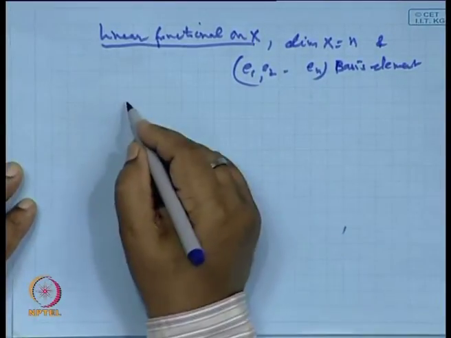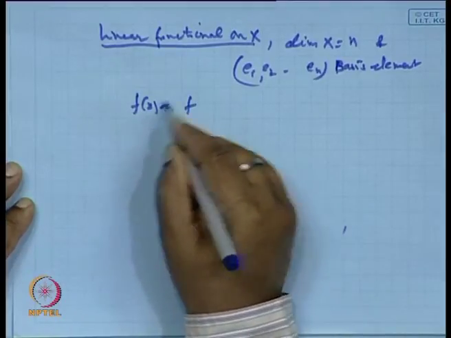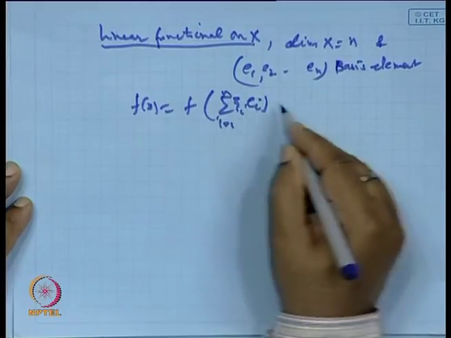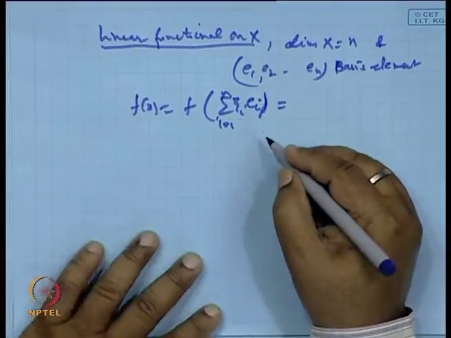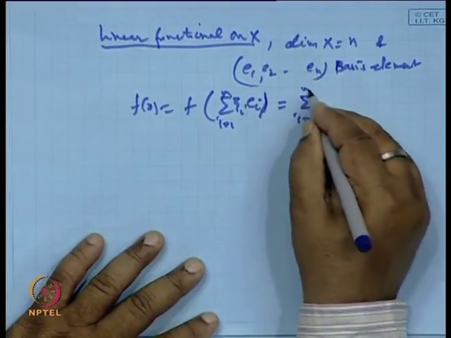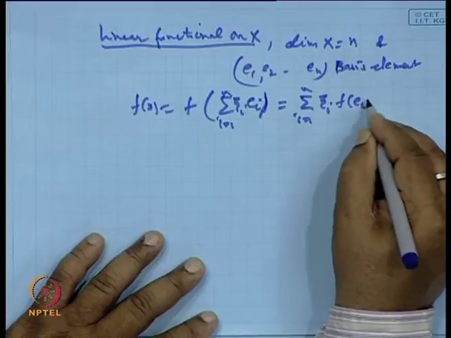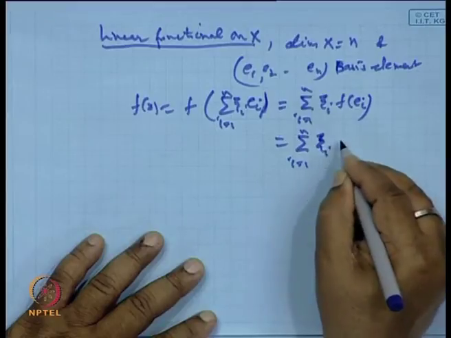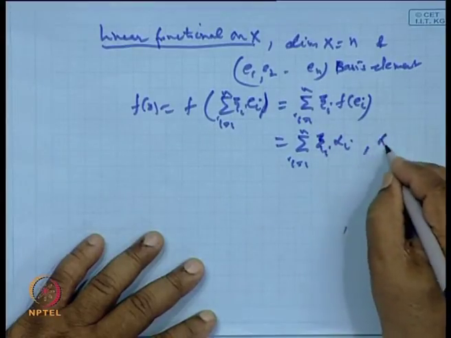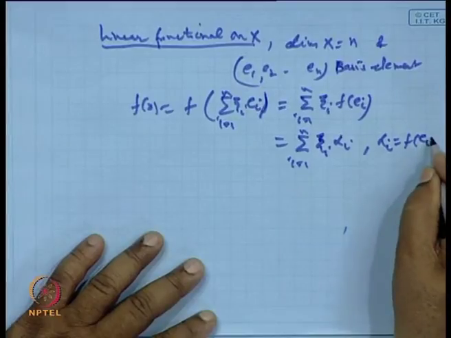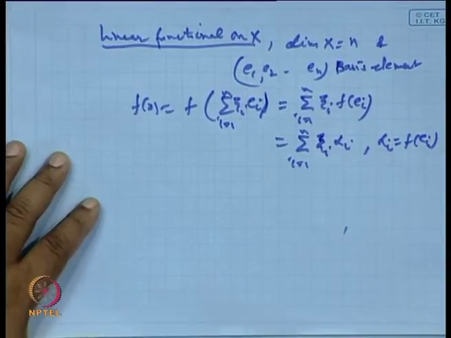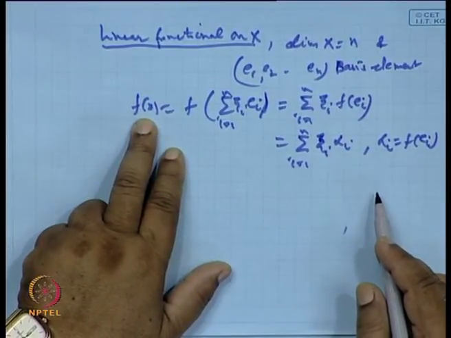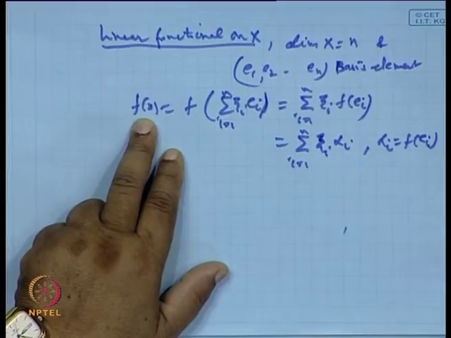So we can write f of x equal to f of sigma x_i e_i, i is 1 to n, and that can be written as sigma i is 1 to n x_i f of e_i, and that will be equal to sigma i equal to 1 to n x_i alpha_i, where alpha_i is f of e_i. It means if we know alpha_1, alpha_2, up to alpha_n, then one can find out f. So f can be obtained there.